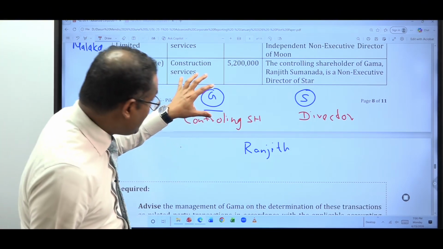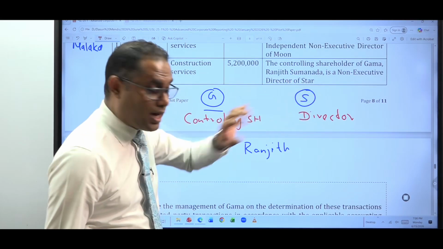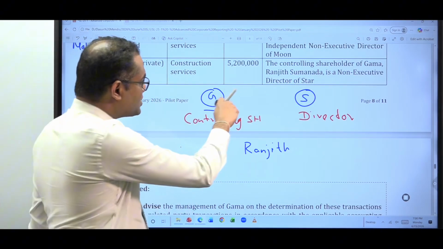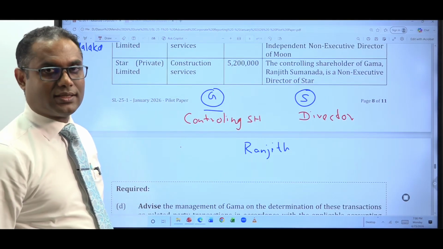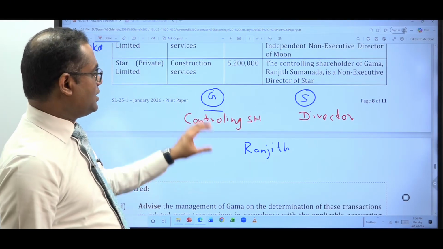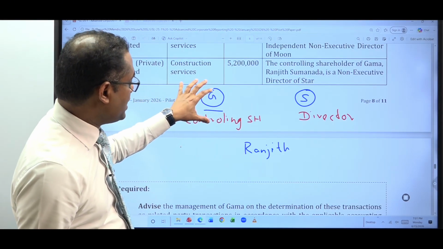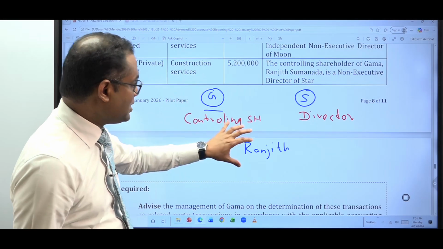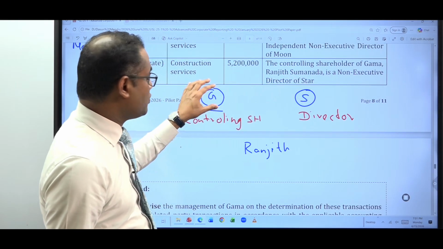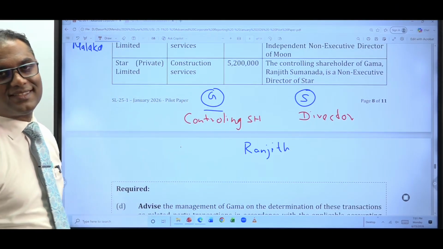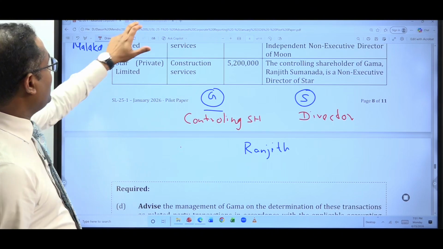Because he controls this, and he is on the board of Star. So he can influence the transactions between Gamma and Star up to an extent. Again, I'm repeating: the controlling shareholder of Gamma, Ranjit, is a director of another entity. That particular entity, Star, and your entity Gamma are related parties. So you need to disclose this particular transaction under LKS 24.